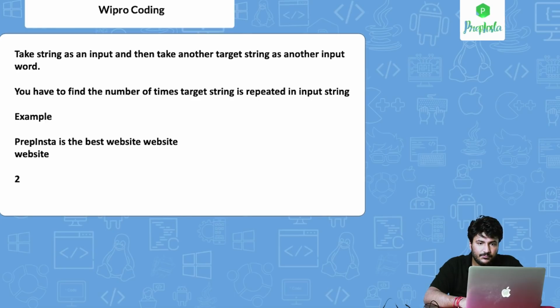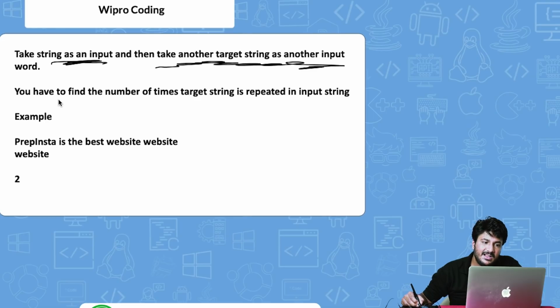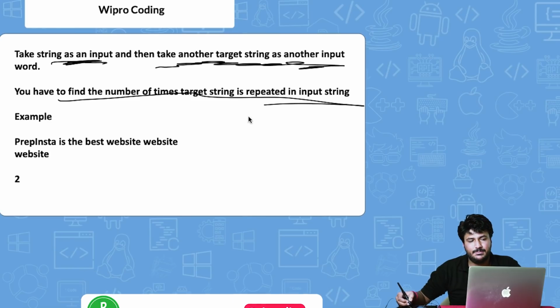What this particular code is saying is that you have to take a string as an input, and then take another target string as another input, and find the number of times the target string is repeated in the string itself. Let me tell you an example.